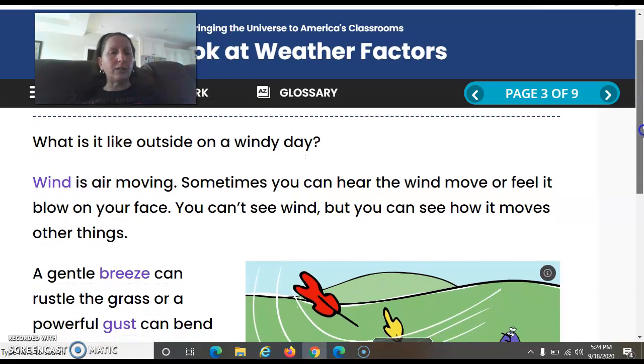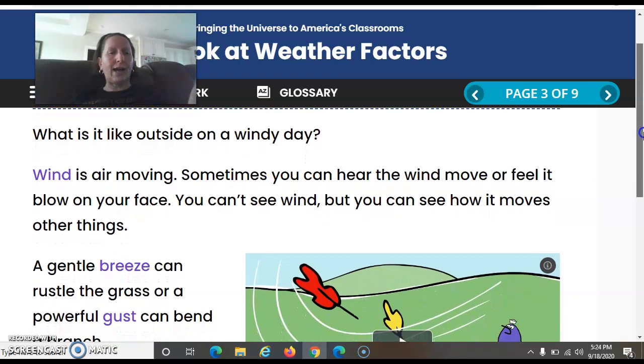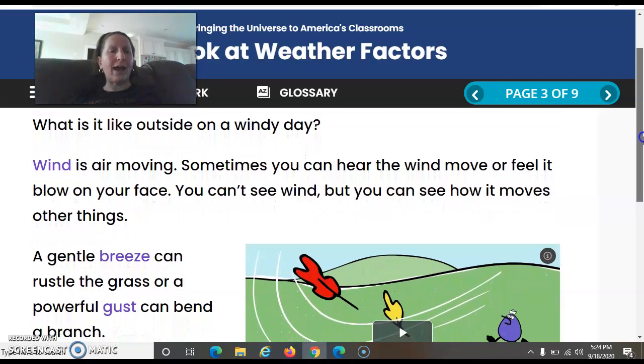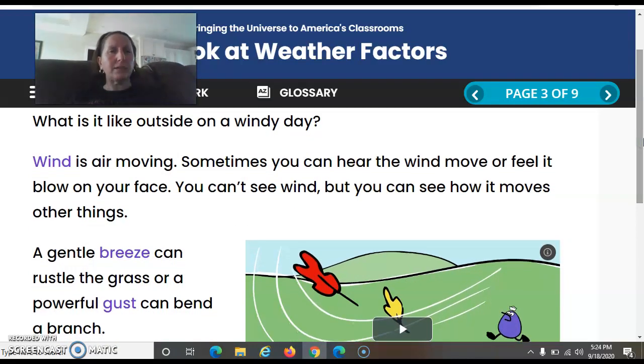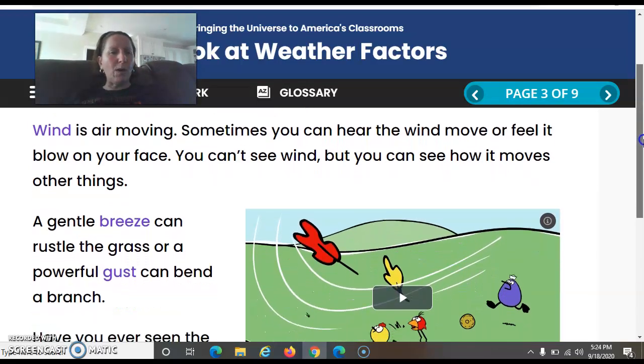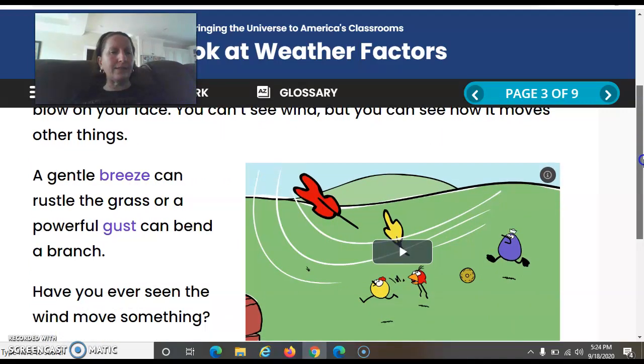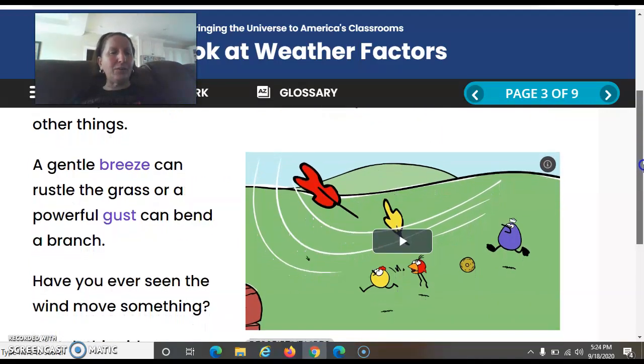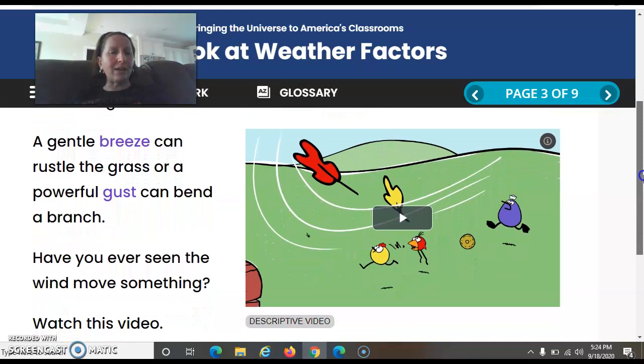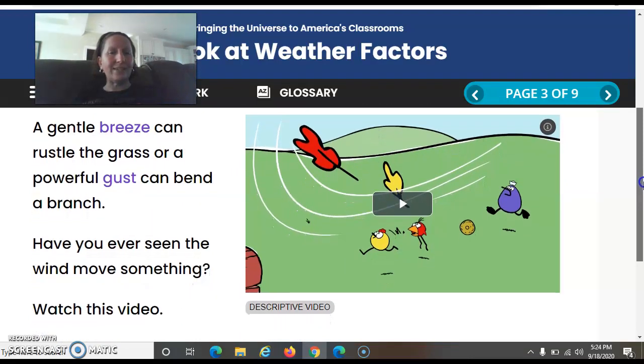If it's just a little light breeze, you might see the grass rustling, you might hear the grass, or if it's a big gust of wind, you could see a whole tree branch bend over. So our first type of weather that we're going to learn about is windy. Have you ever seen something moving in the wind?